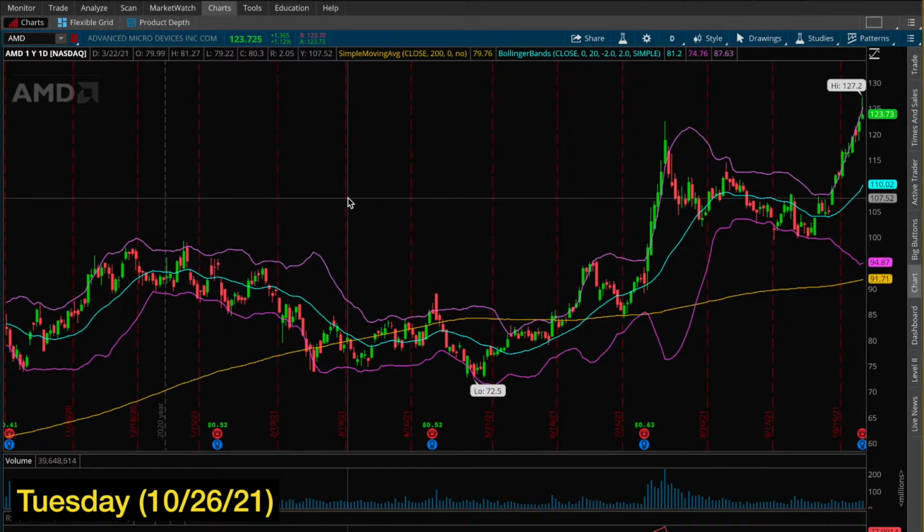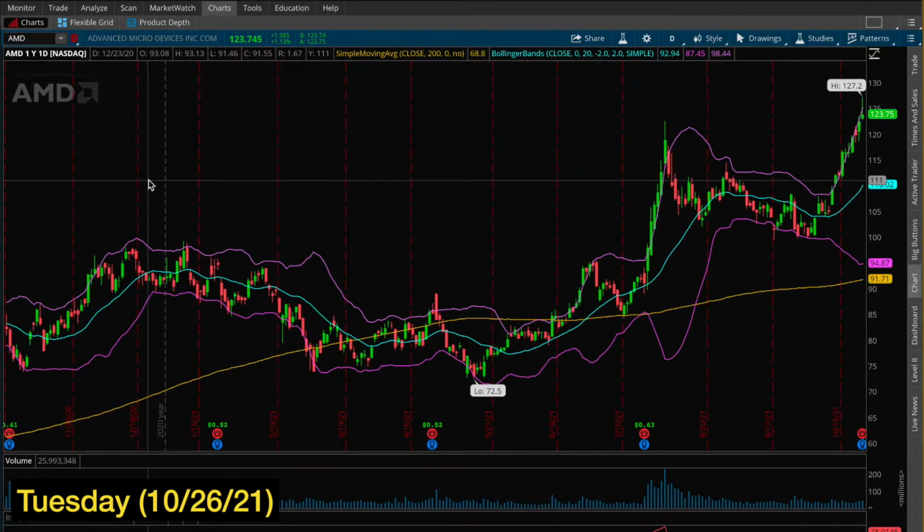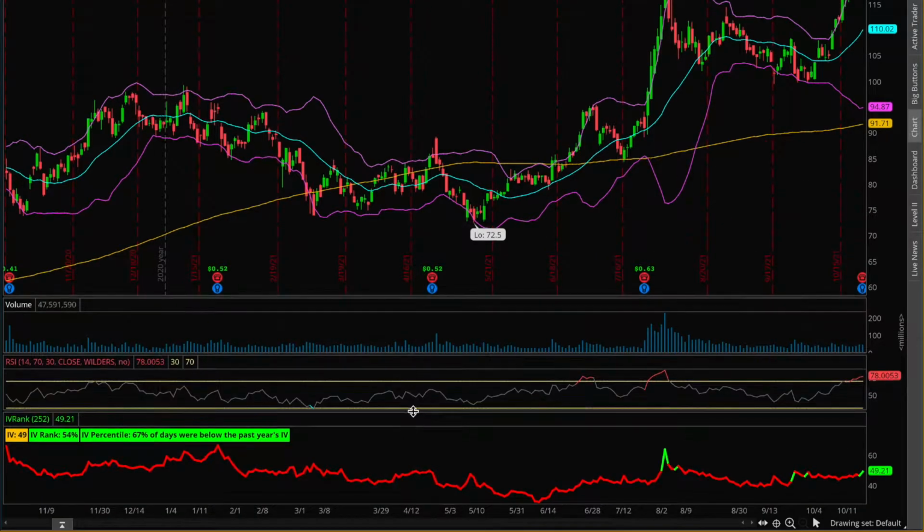Alright, today is Tuesday, October 26th, and right now I'm going to put on 2 earnings trades, one in AMD here, and then also in Twitter in a few minutes. Both of these companies are announcing their quarterly earnings after the market closes in about 1 hour, and both of these stocks have super high implied volatility for the time being.